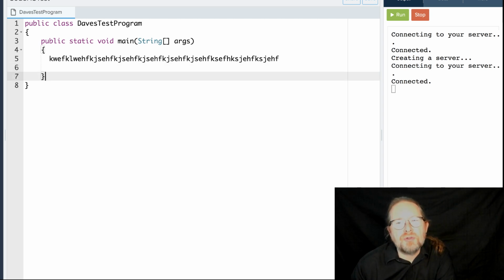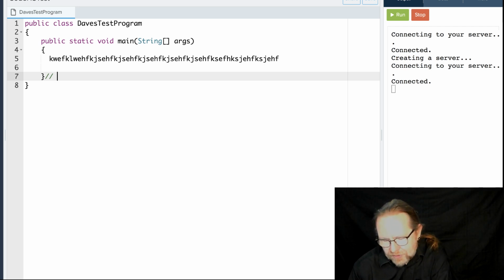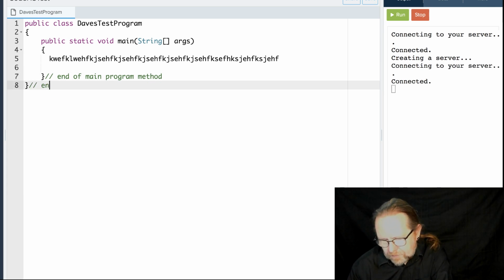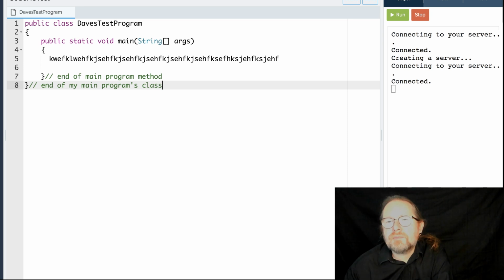What I'll usually do in my code is I will comment these so that you know what they are beginning and ending. This isn't something that's required, but I'll do something like end of main program method and end of my main programs class.